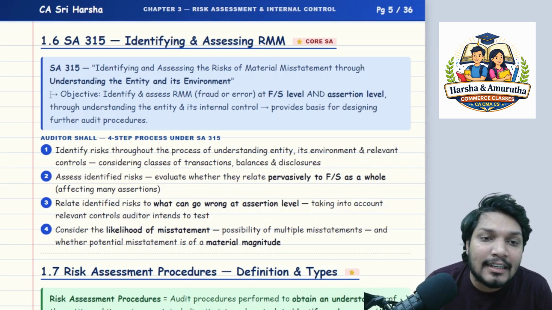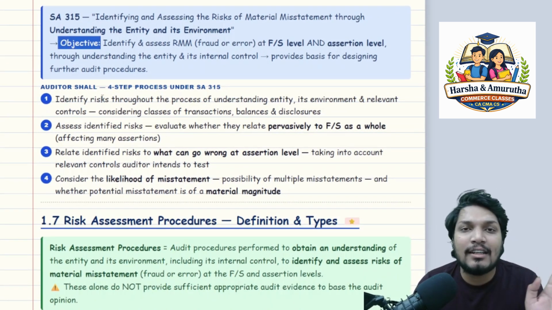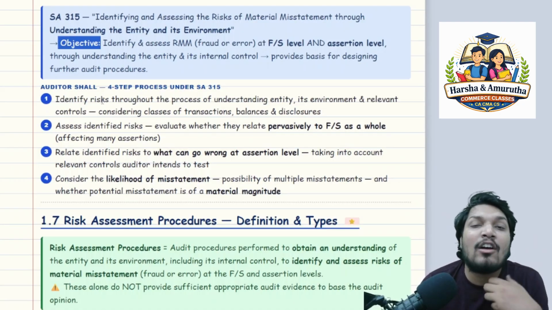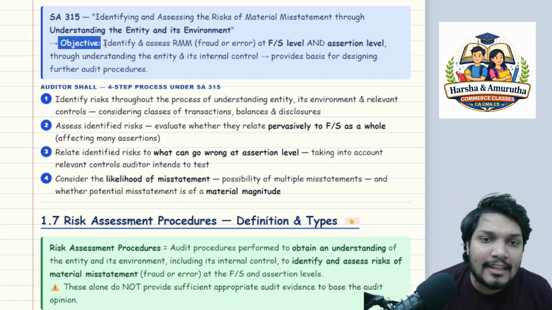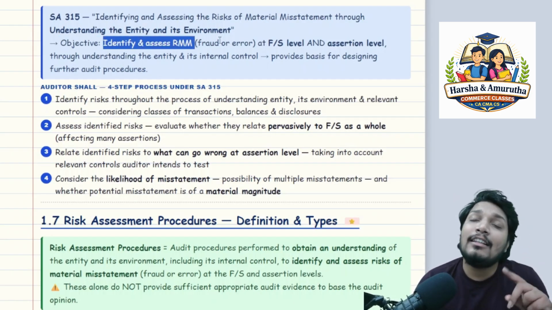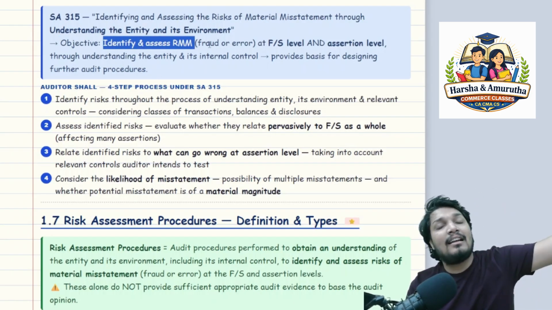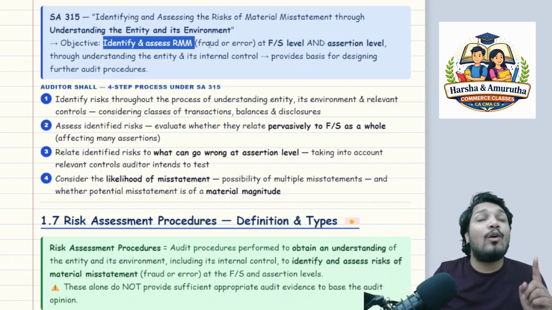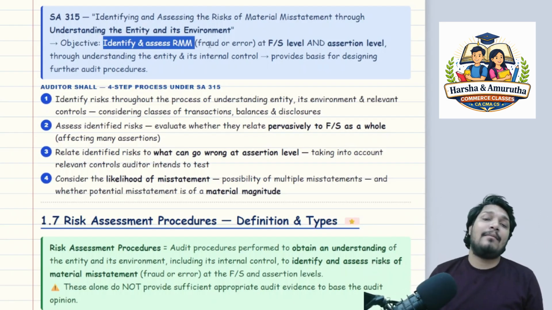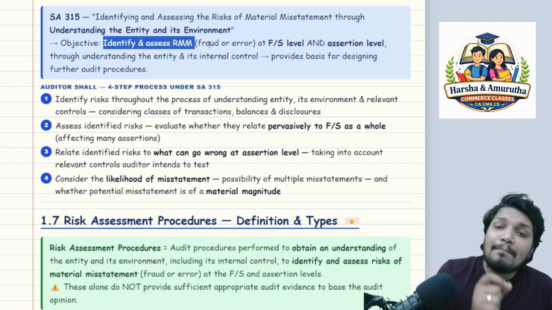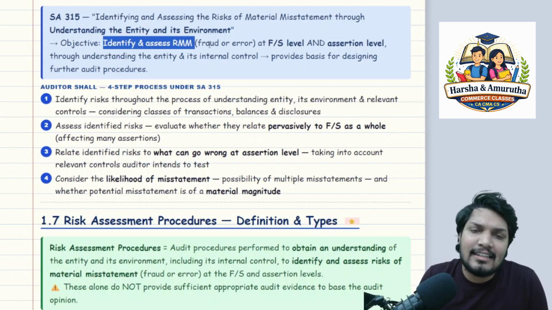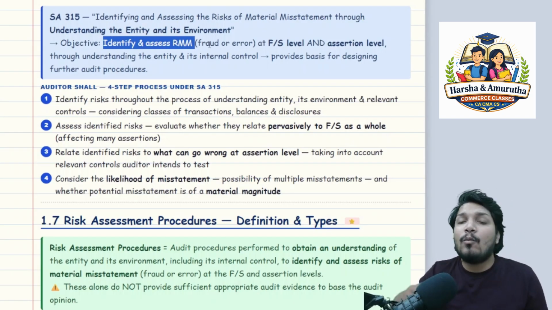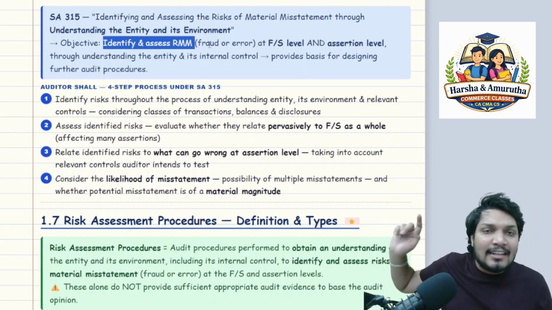What is the objective of the standard? As I told, for every standard there is an objective. If there is no objective, what will the auditor do by reading or understanding that standard? So the objective of SA 315 is to identify and assess risk of material misstatement, either through fraud or error, at financial statement level and assertion level through understanding the entity and its environment. It provides a basis for designing further audit procedures. When he understands the entity and its environment, he will be able to navigate the risk of material misstatement.